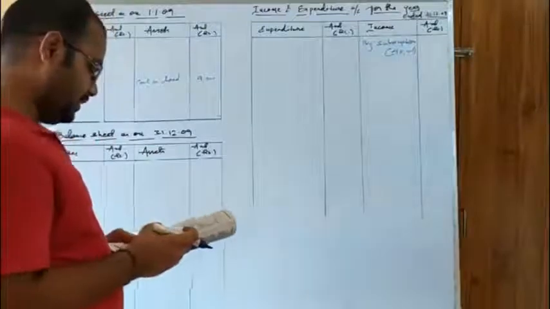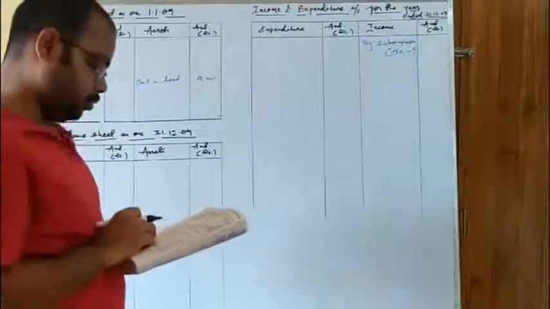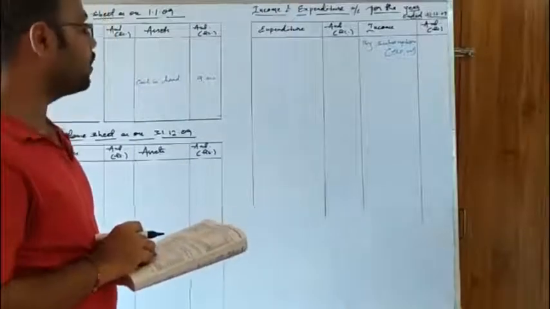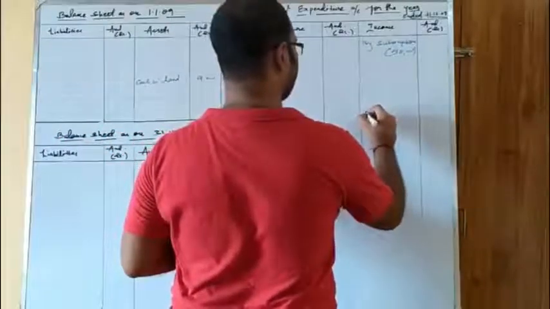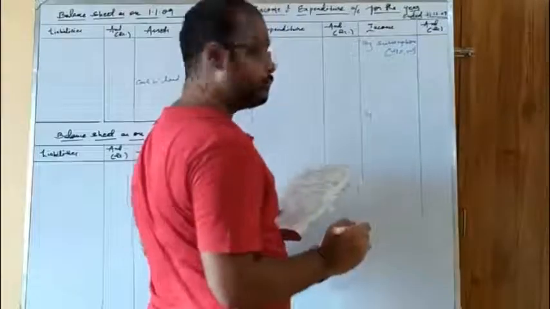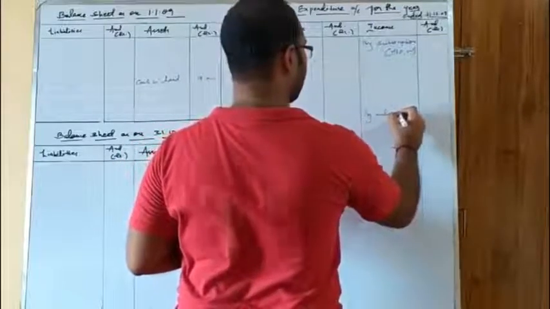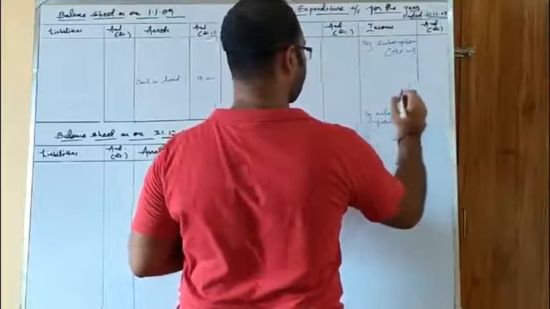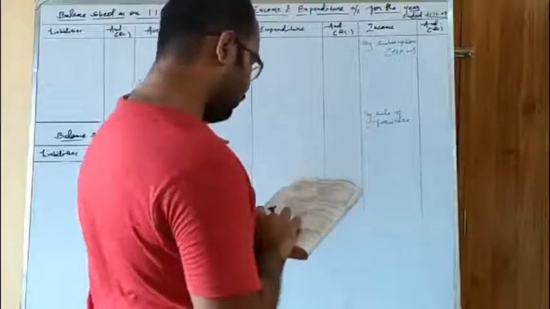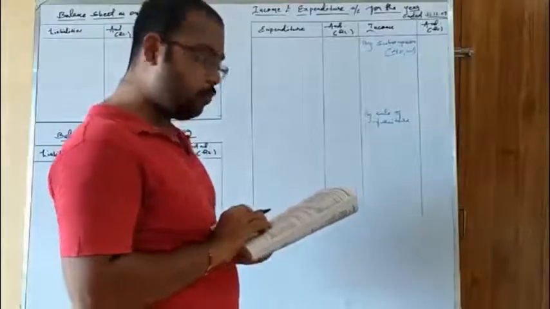Then there is sale of furniture, book value 1,000. Okay. So the furniture is sold for 1,000. That means it is a receipt. Again it will go to the income side of the income and expenditure account. We will leave a little space for the adjustment of subscription. You write here by sale of furniture. So the furniture is sold for 600 rupees. Okay, but in the bracket it is given that the book value is 1,000.